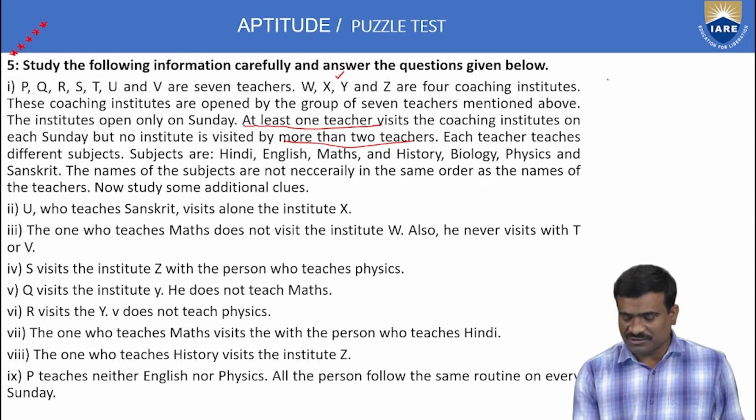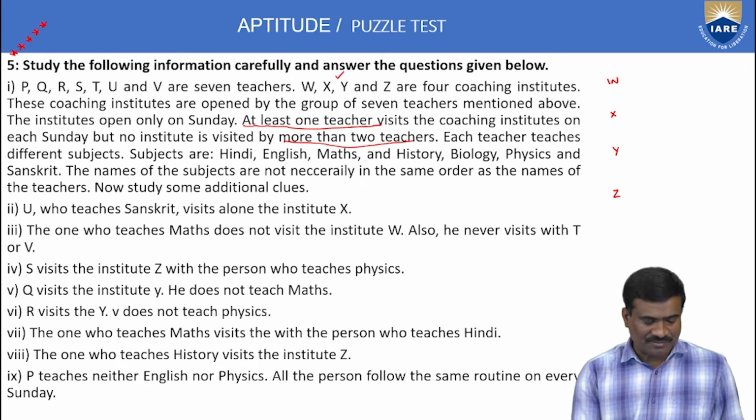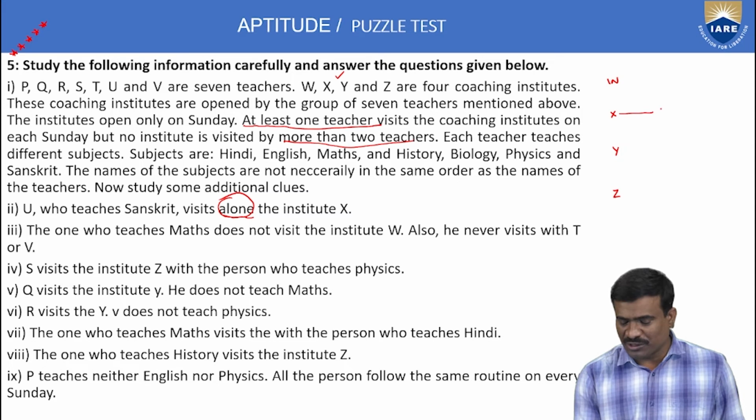This is the information of the first point. Suppose W institute, next X institute, Y institute, Z institute, 4 institutes. Next, teachers and persons. First statement completed. Second statement, the one who teaches Sanskrit visits alone the institute X. This institute has only one person, alone. In the X institute only this person, with the subject also given.